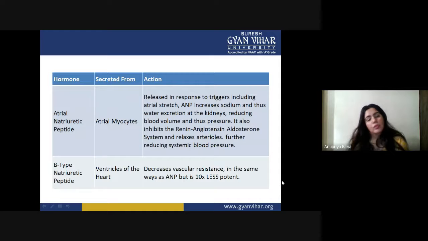One is going to increase one thing, the second one is working to decrease that thing. B type decreases vascular resistance in the same way as ANP, but is 10 times less potent.